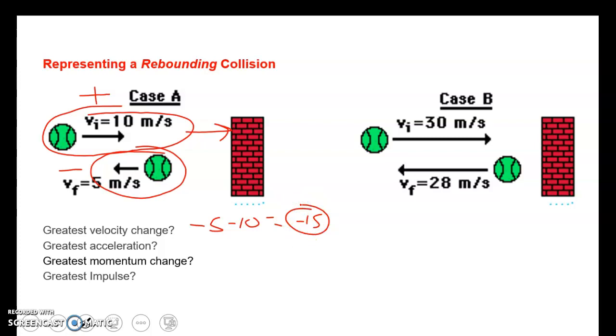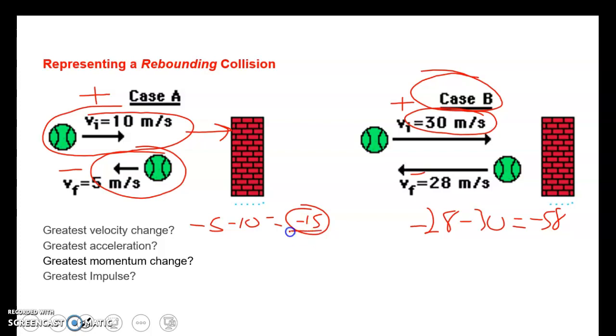Let's look at case B. We've got positive 30 and negative 28. Change in velocity: negative 28 minus 30 equals negative 58. The greatest change in velocity is case B. The greatest acceleration, change in velocity over time, we'll assume the time's the same, 1 second, is case B.